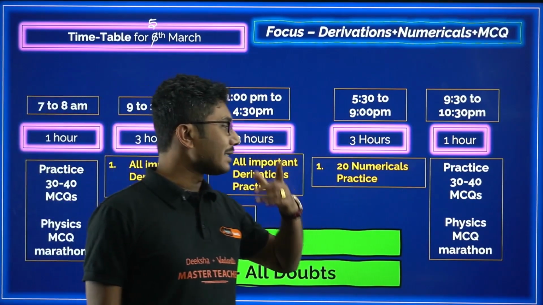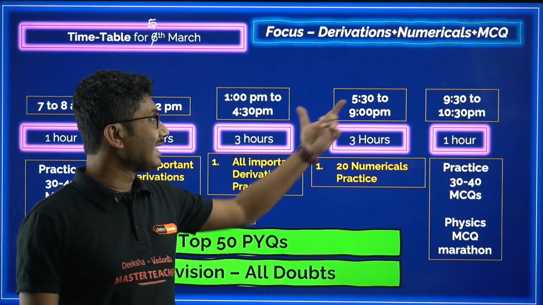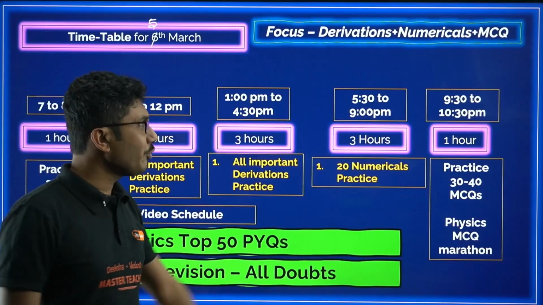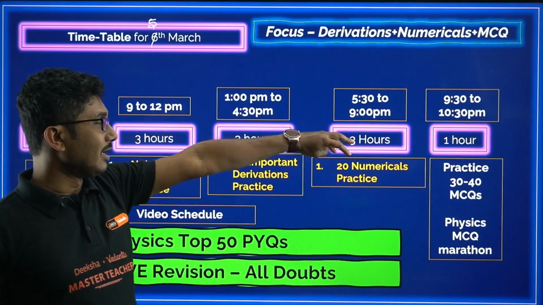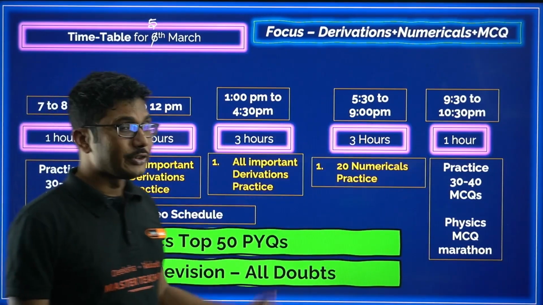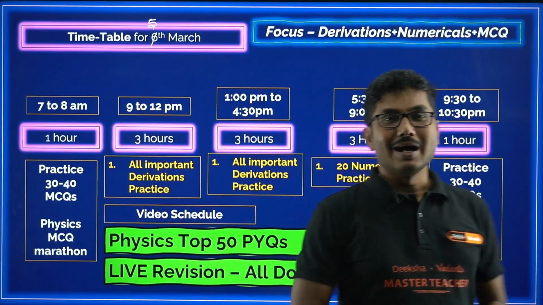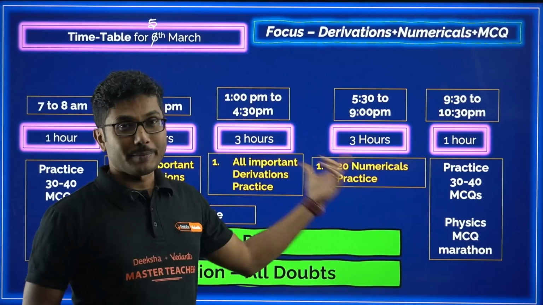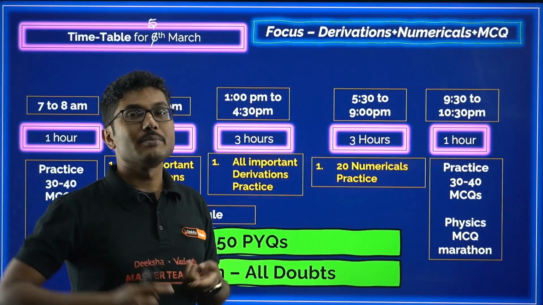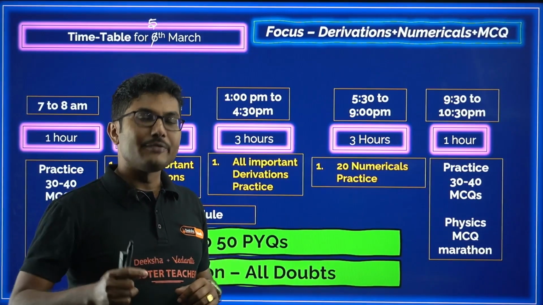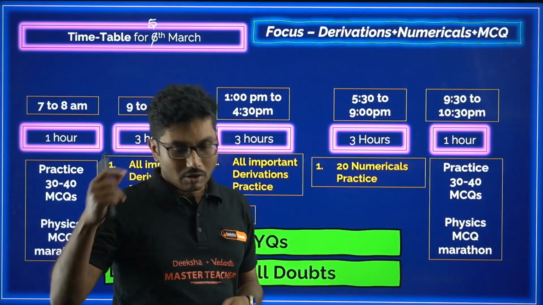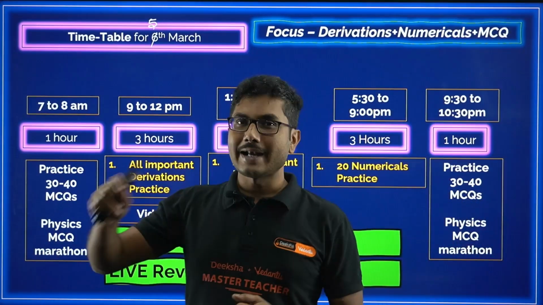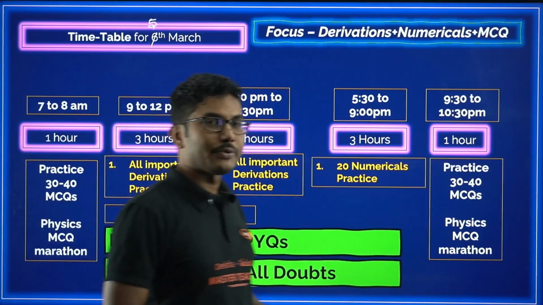Then you have to practice 20 numericals minimum in the next 3 hours. Very important. Okay, not 3 hours, it is more than 3 hours. So you have to practice the numericals in this time. 20 numericals minimum you have to practice. Okay, you can use your NCERT book, you can use a question bank, and if you are not able to solve any numericals, don't worry, mark those numericals, and we will be sharing a document with you.